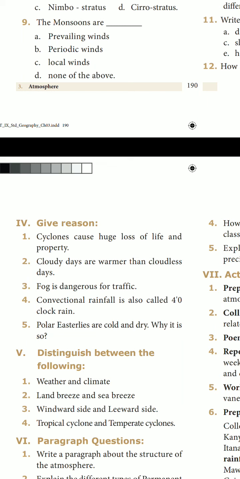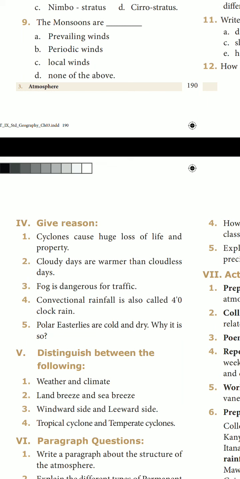During the day, the land masses get heated more rapidly than the ocean. The wind blows from ocean to land in the afternoon. This is called sea breeze. During the night, the land cools more rapidly than the ocean. The wind blows from land to sea during the night. This is called land breeze.